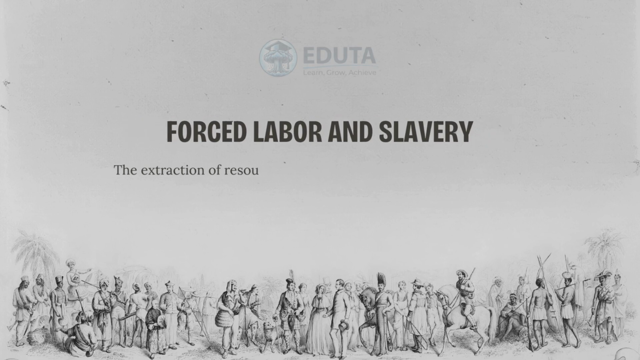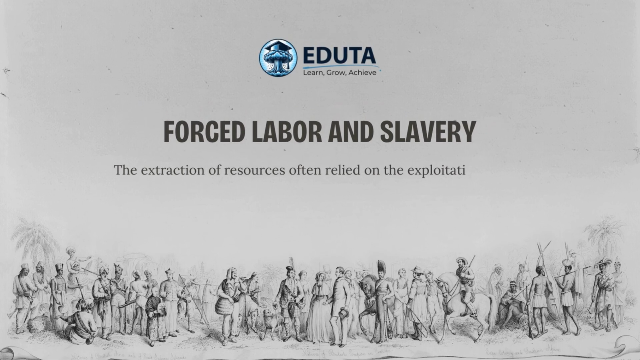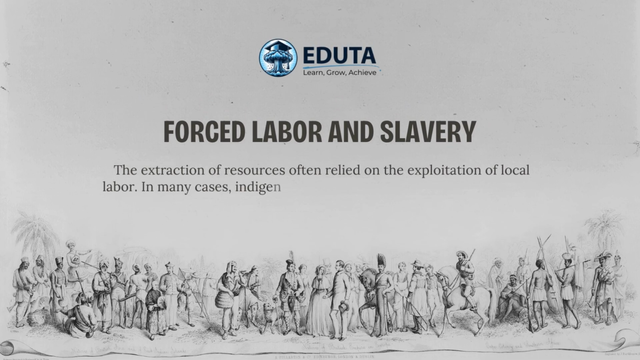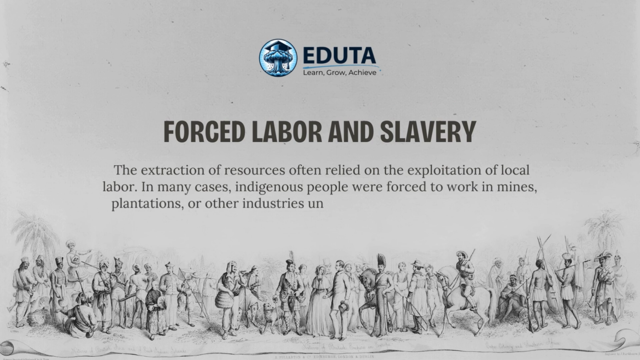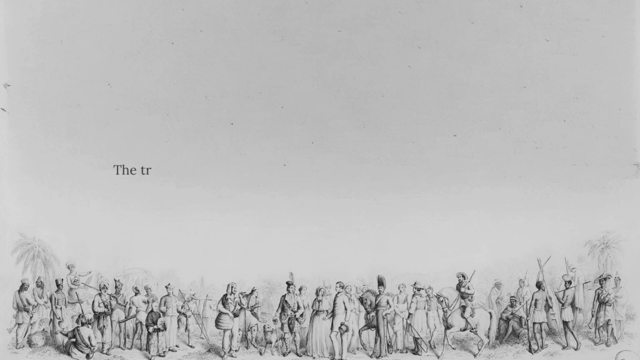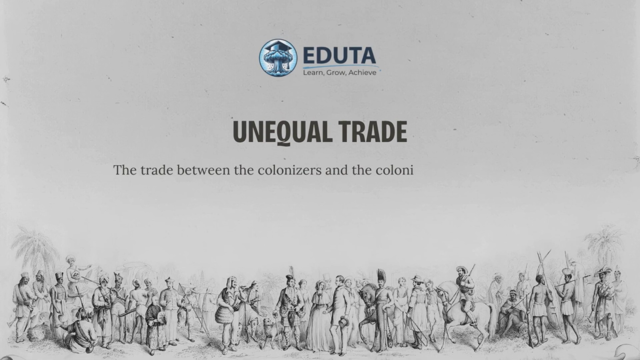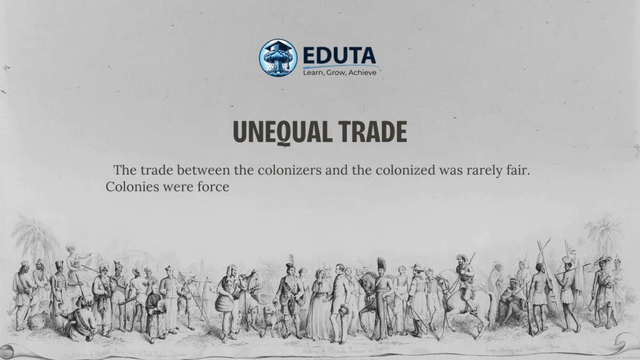Forced labor and slavery. The extraction of resources often relied on the exploitation of local labor. In many cases, indigenous people were forced to work in mines, plantations, or other industries under brutal conditions, sometimes even being enslaved. Unequal trade. The trade between the colonizers and the colonized was rarely fair.